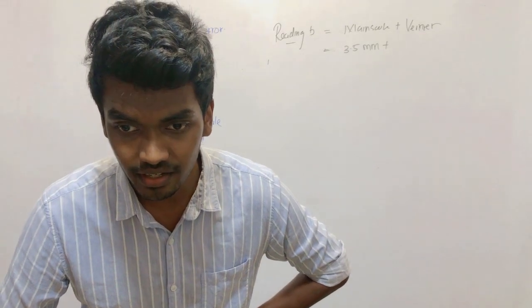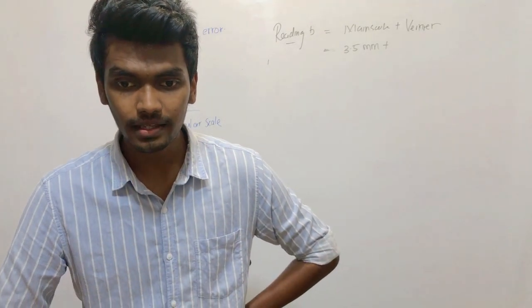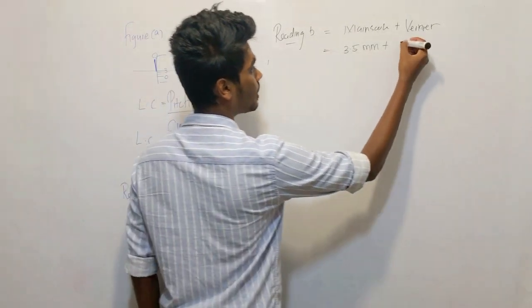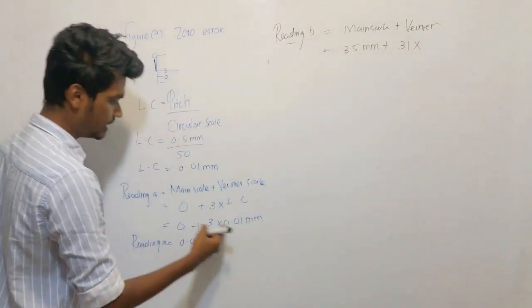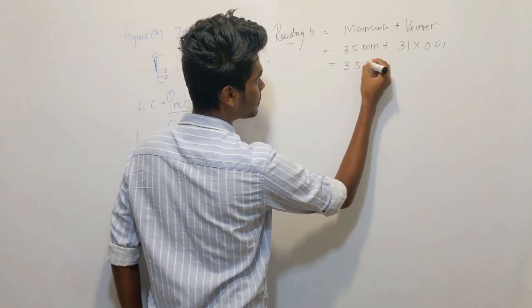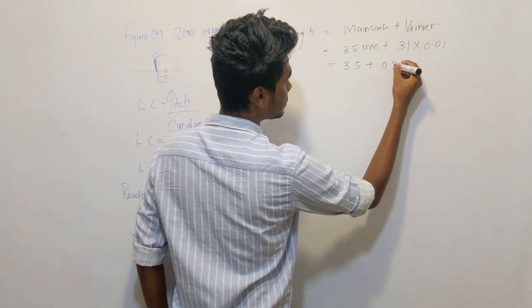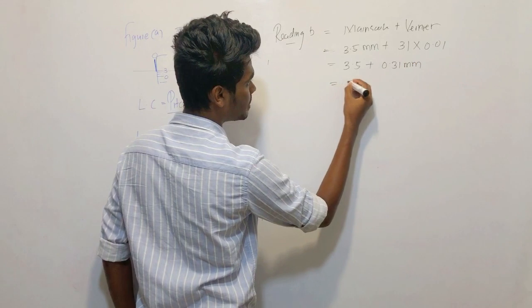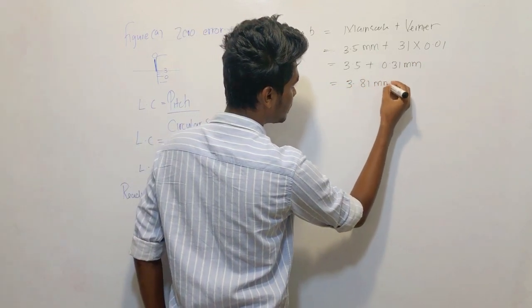Which number is coinciding? 31, right? 31 into least count, which is 0.01. So this is 3.5 plus 0.31 millimeters. This is going to be 3.81 millimeters, right?